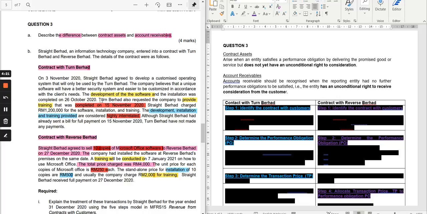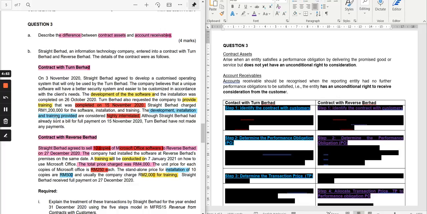It looks like there are 2 performance obligations, but not so fast. Turn Berhad also requested that the company provide training, and that was completed by the 15th of November 2020. Straight Berhad charged 1.2 million, which is the transaction price for the 3 items: software, installation, and training.